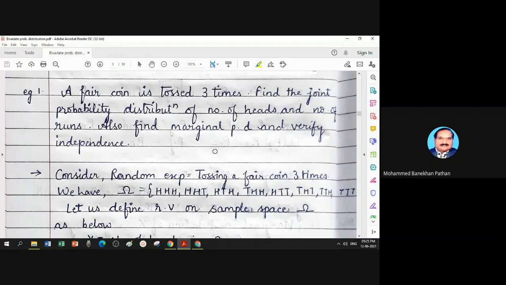And the last concept of your last lecture is independence of two random variables.